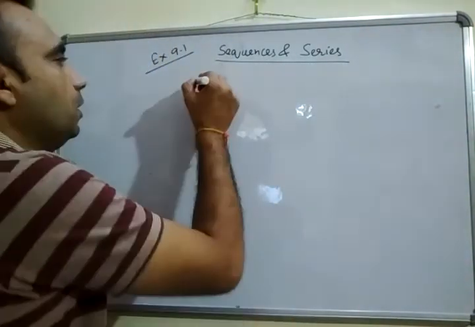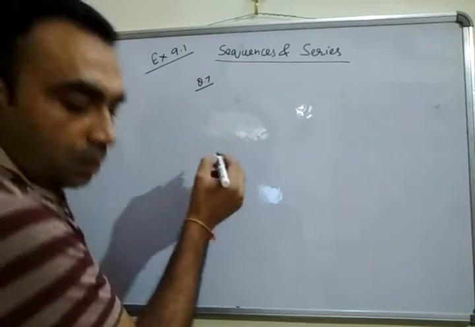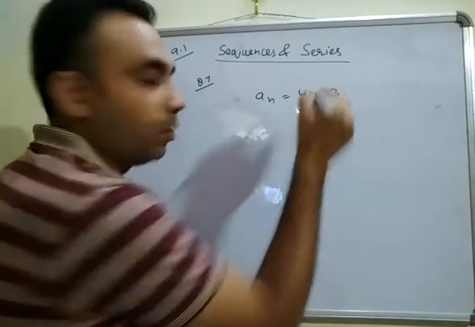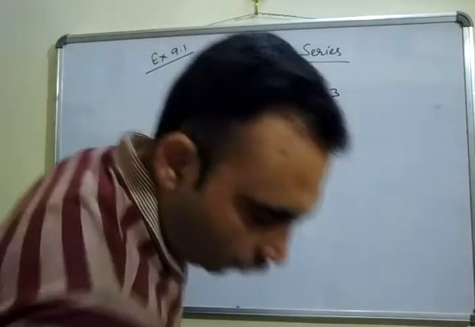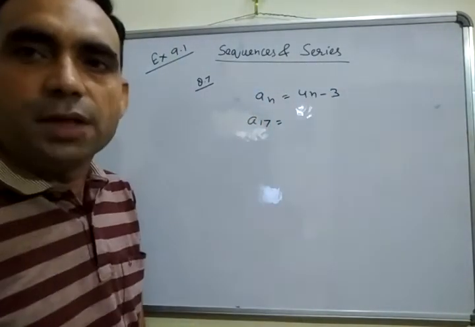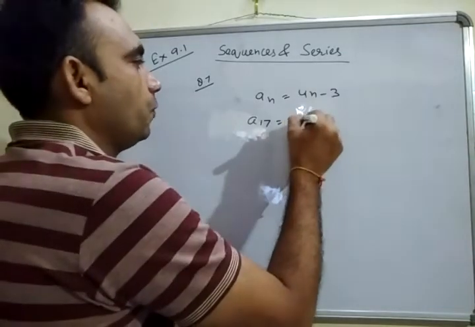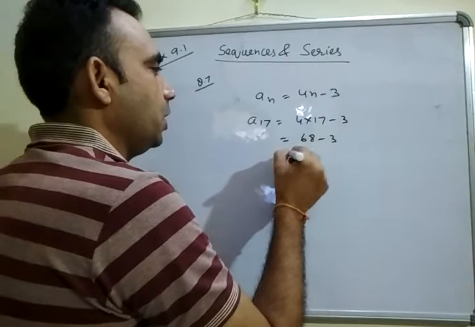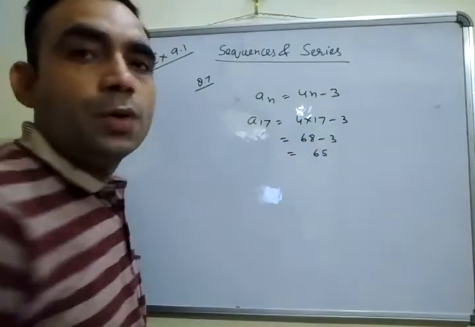In question number 7, you have given an is equal to 4n minus 3 and you have to find out a70. What is the meaning of a70? Put n is equal to 70. 4 into 70 minus 3 implies 280 minus 3, that is 277.